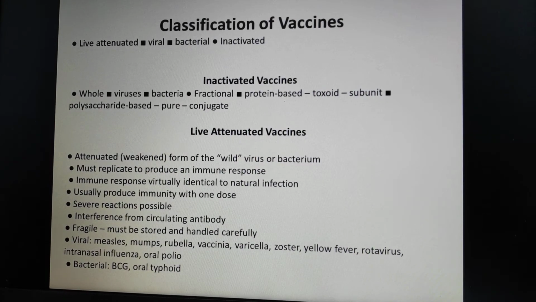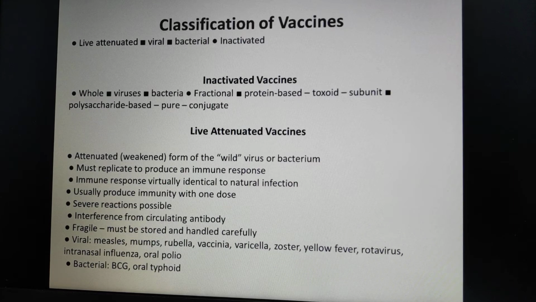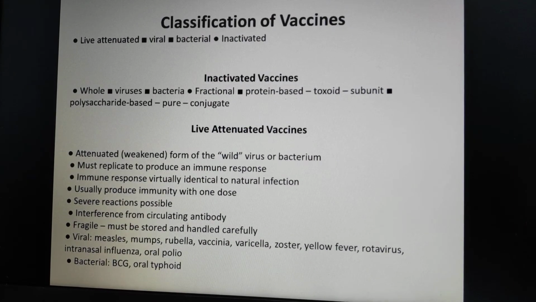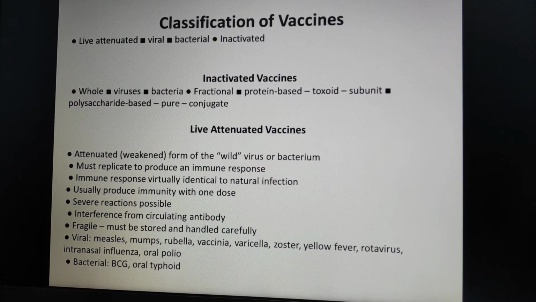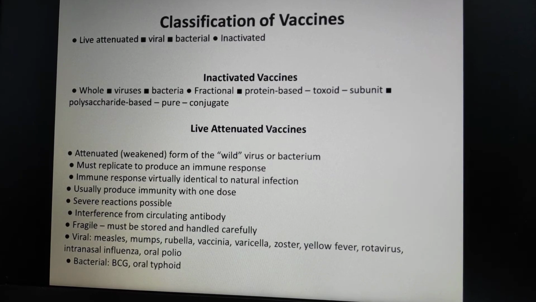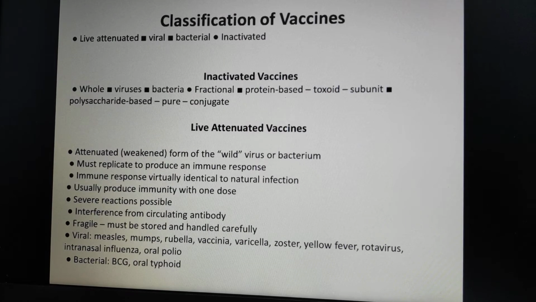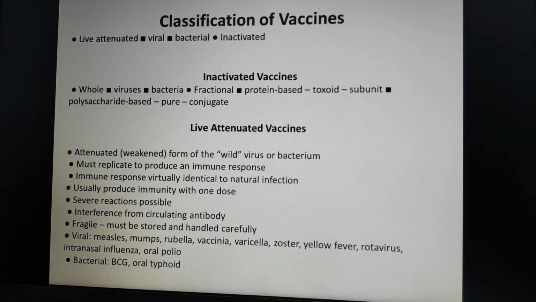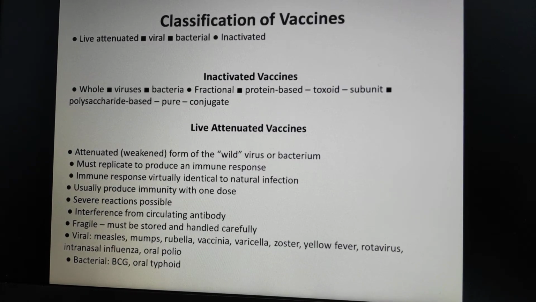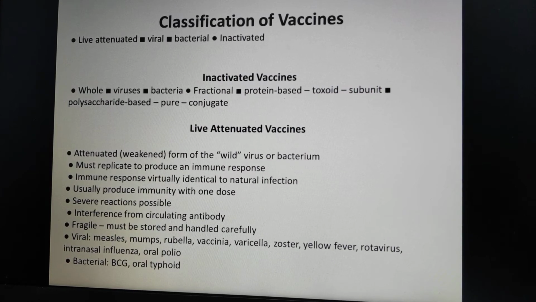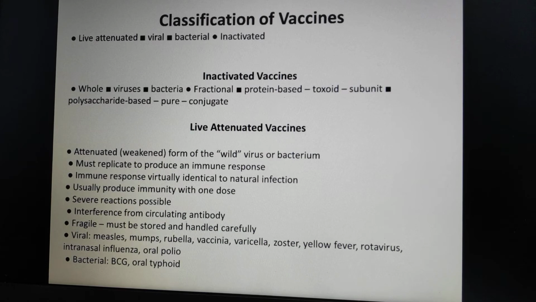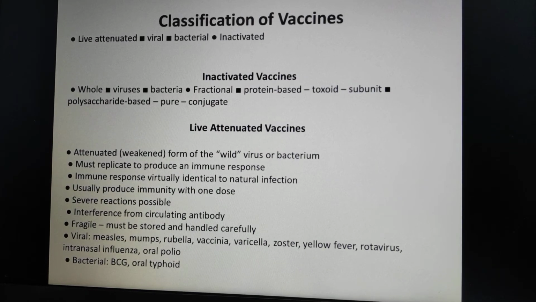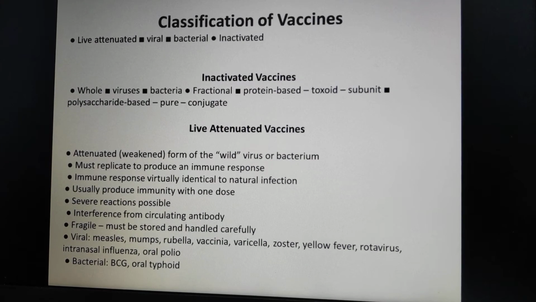Live attenuated vaccines are produced by modifying a disease causing, which we call a wild, virus or bacteria in a lab. The resulting vaccine organism retains the ability to replicate or to grow and produce immunity, but usually it does not cause illness. The general rule of vaccination implies the more a vaccine is similar to the disease causing form of organism, the better the immune response to the vaccine.